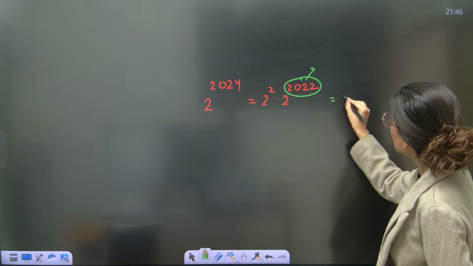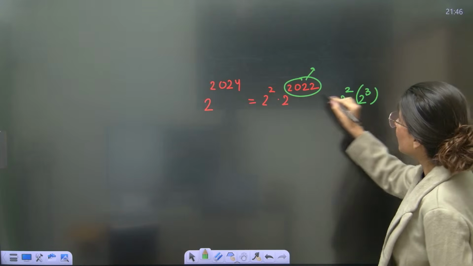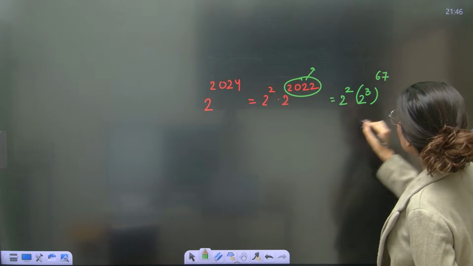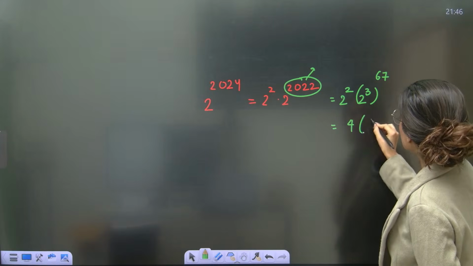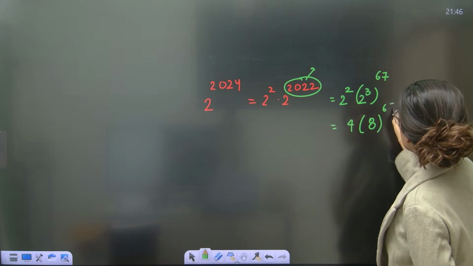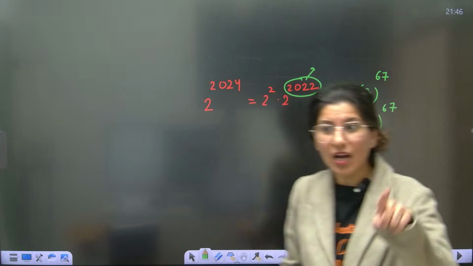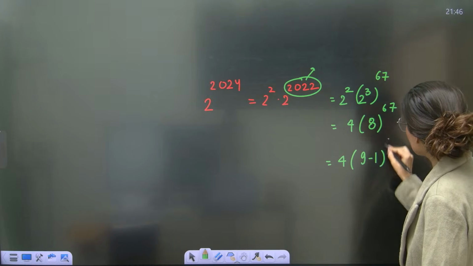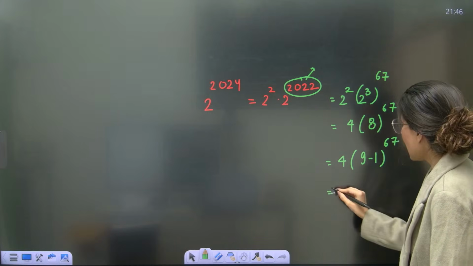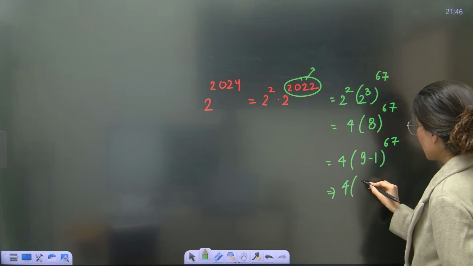Now you can write 2 square and this is 2 cube, because if you divide it by 3, you get 67. Am I doing it right? So this is your 4 and this is 8 power 67. Now this 8 can be written down as 9 minus 1 raised to power 67, and now this 9 minus 1 can be written down as 1.